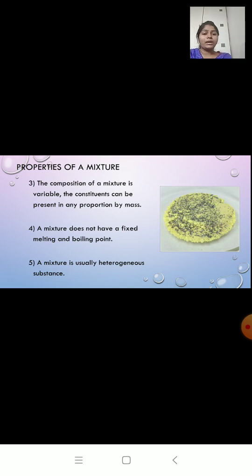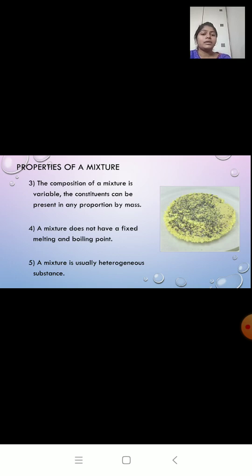So let's take a quick recap. What is the first property? The components of a mixture can be separated. We can separate the components of a mixture by any physical method. It can be by evaporation, filtration, by magnet. Second property, the formation of mixture is a physical change.